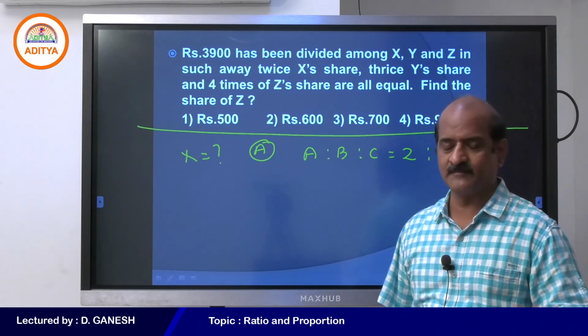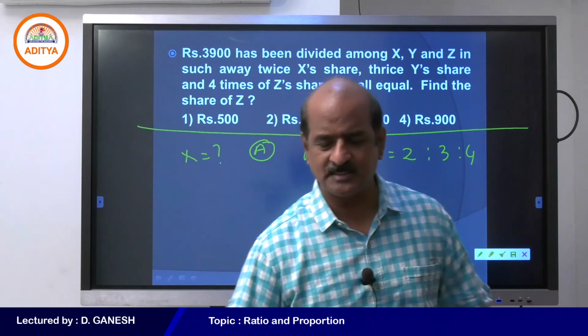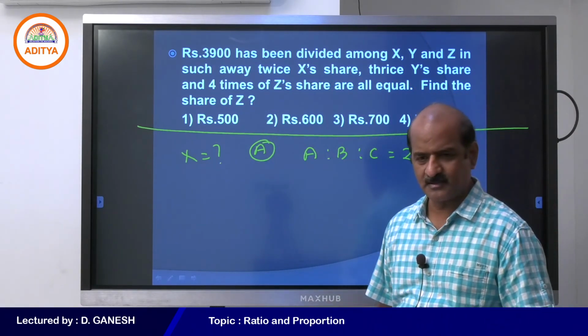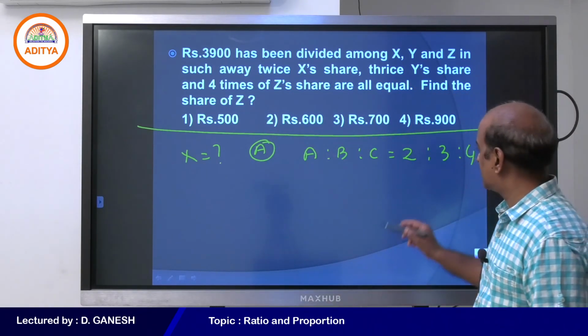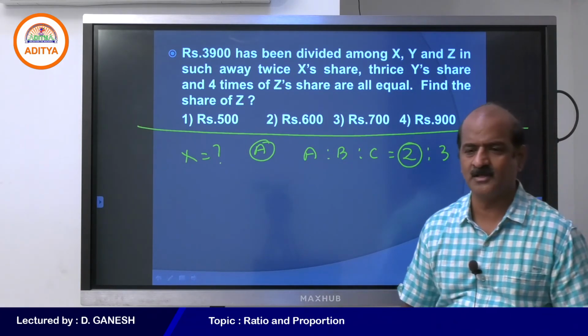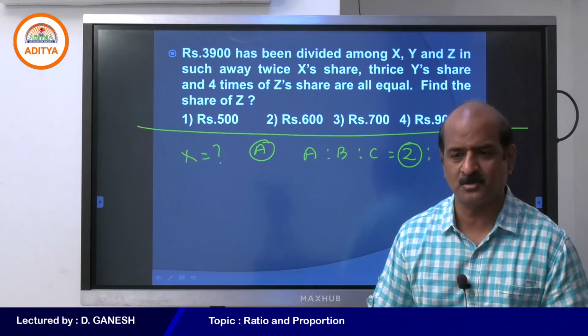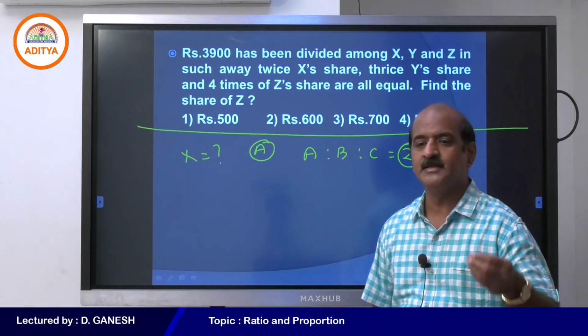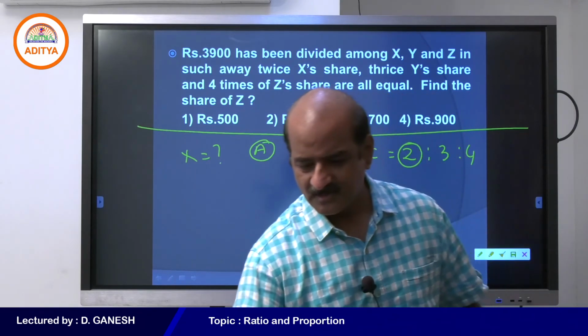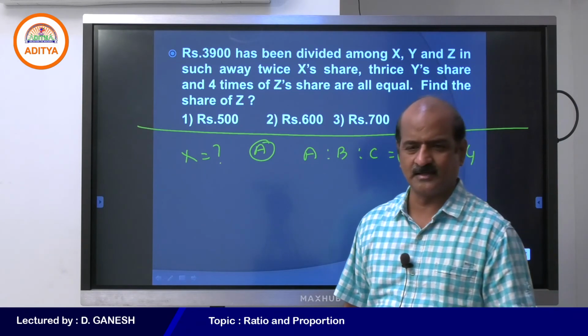Yes or no, given the ratio. Of course yes, because the ratio is straight away given to you, you can easily identify how much A is going to get.